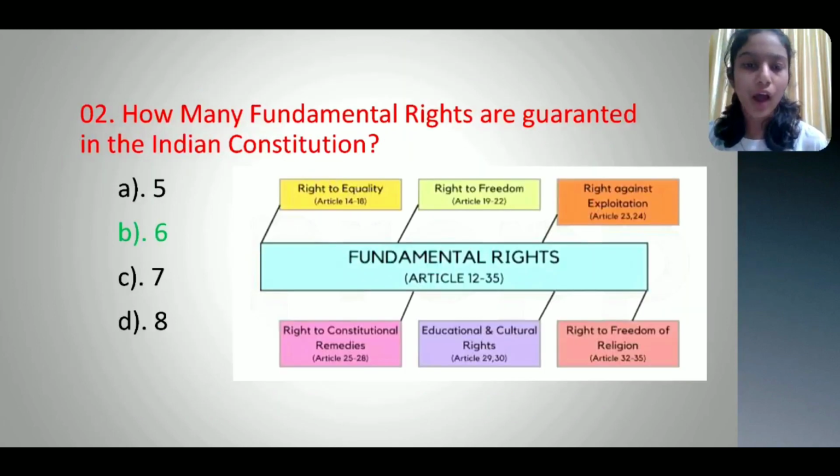Second question. How many fundamental rights are guaranteed in the Indian Constitution? Option A 5, option B 6, option C 7, option D 8. The correct option is option B 6. The six fundamental rights are right to equality, right to freedom, right against exploitation, right to constitutional remedies, educational and cultural rights, and right to freedom of religion.